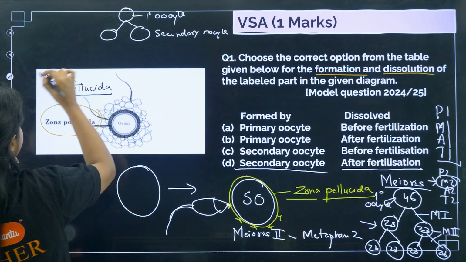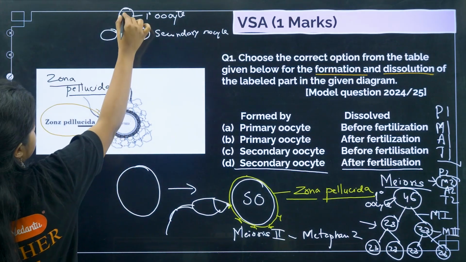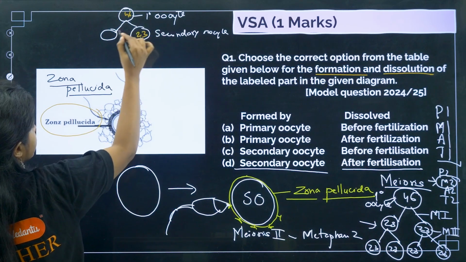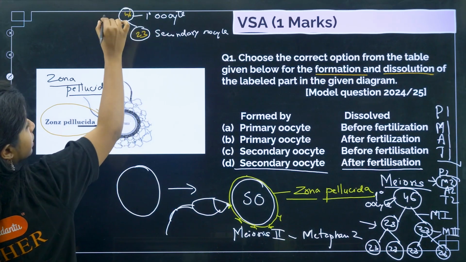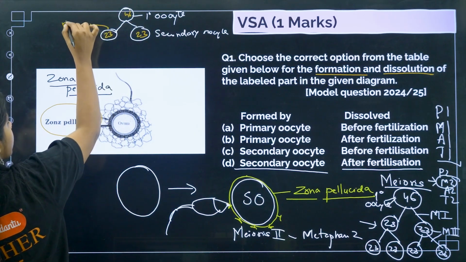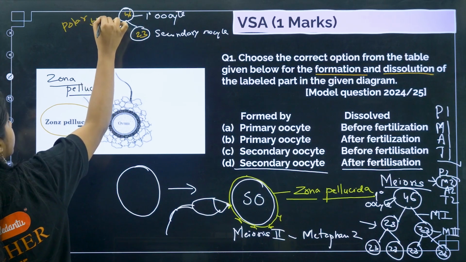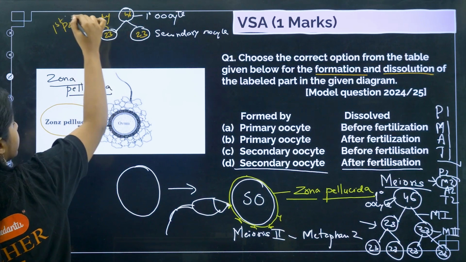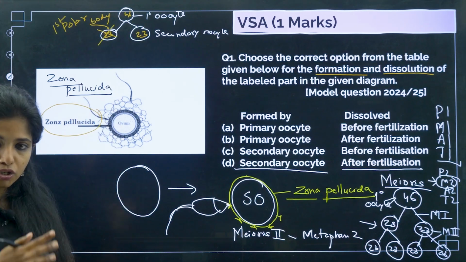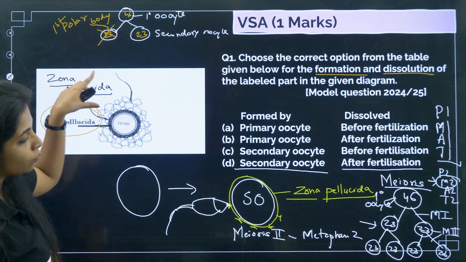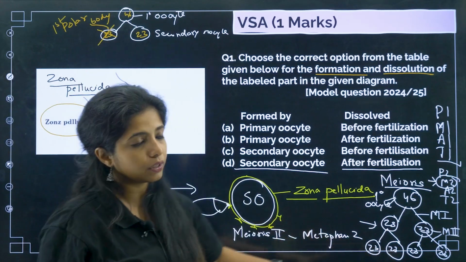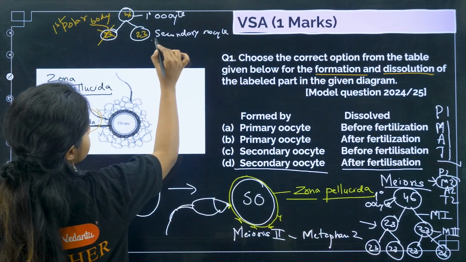Okay, and one more cell should be there. So there is one more cell, but I will tell you a twist in the story. So this was having 46 chromosomes, here it has 23, here also it has 23, but this cell is known as polar body. So it's the first polar body, and this gets disintegrated. It is not of use. So this cell would not be undergoing this division as you see over here. Instead there will be only one cell, that is secondary oocyte.